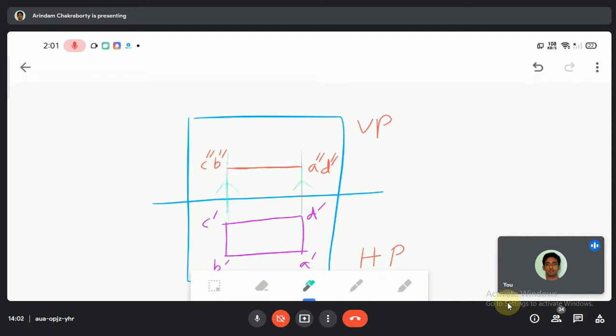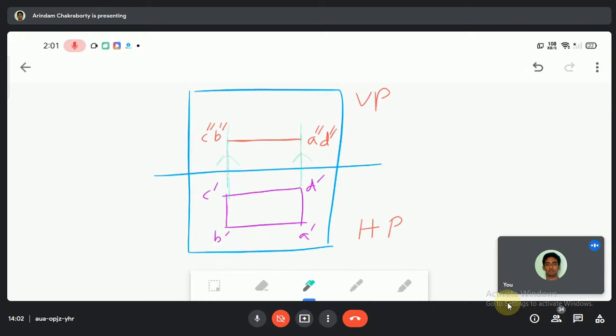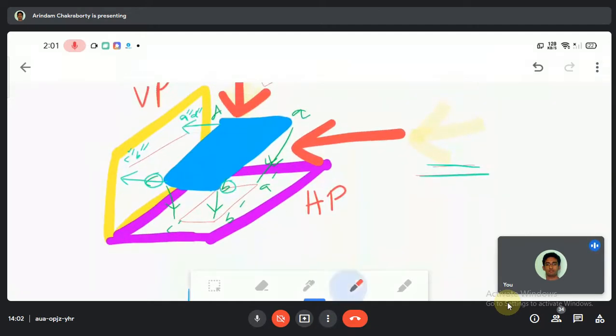Now what will happen? It's okay. So what will happen if I just revert it the other way around? So what I did is this plane is parallel. As you can see, this plane is parallel to the top one. So it is obvious that this will happen. Now it is neither parallel to this one nor parallel to this one, to HP or VP. That means there is some angular deflection or angle.